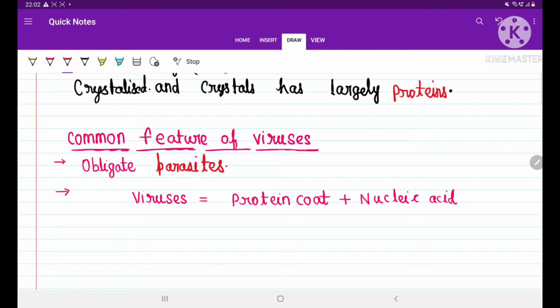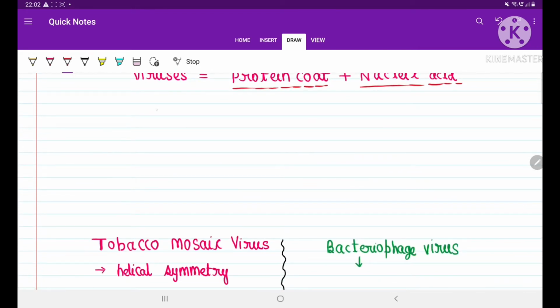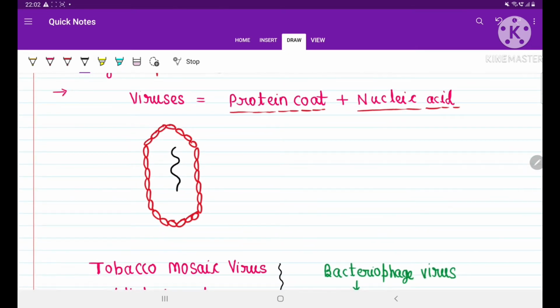Now a virus has basically two parts. The first part is the protein coat and the other part is nucleic acid. See, I am trying to draw a diagram of the virus. This is the minimum criteria. A virus has a protein coat. See here I am drawing one protein coat. Every virus has one protein coat, and inside that protein coat some kind of genetic material is present. Possibly this genetic material is RNA, and it can be DNA also.